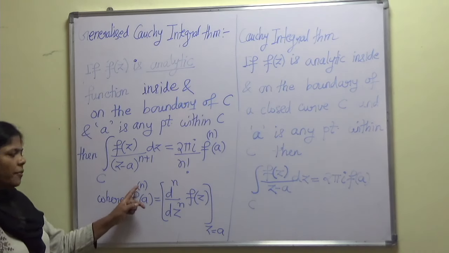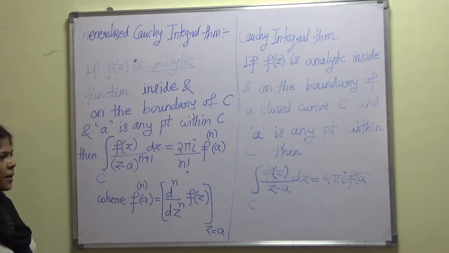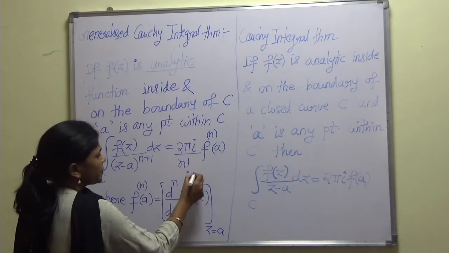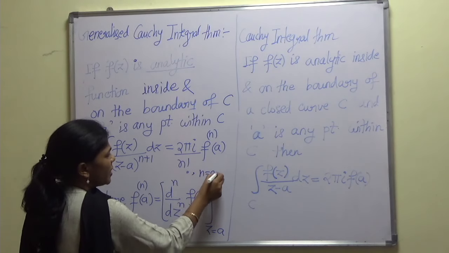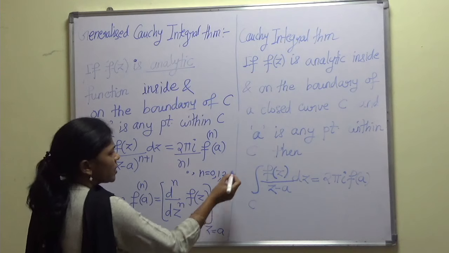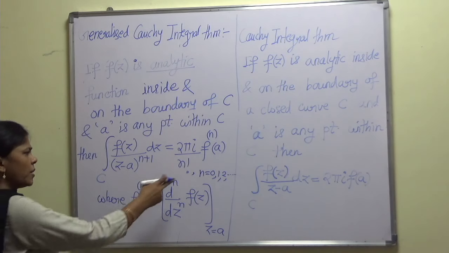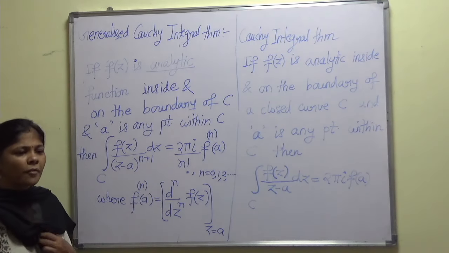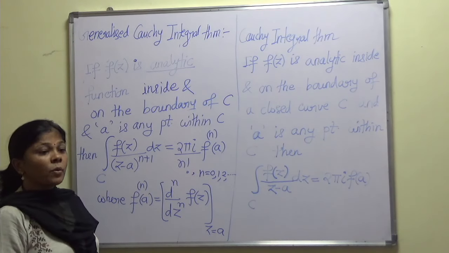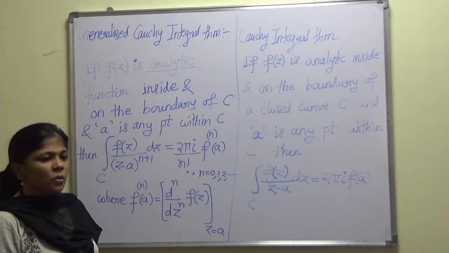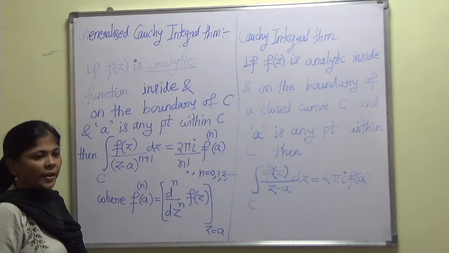Here the value of n will be 0, 1, 2, 3 and so on. So this is true for all values of n starting from n equal to 0, 1, 2, 3 and so on. That's why this is called a generalized formula.